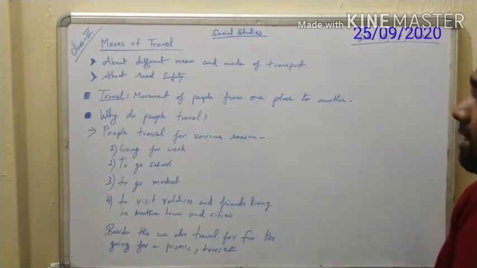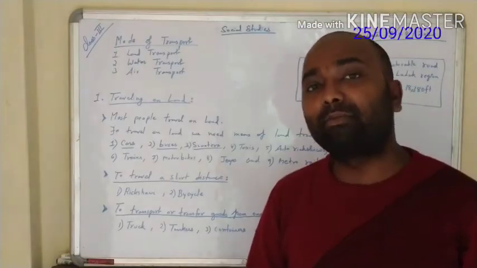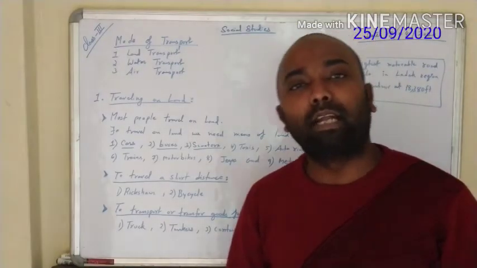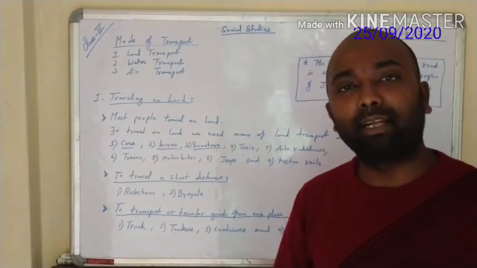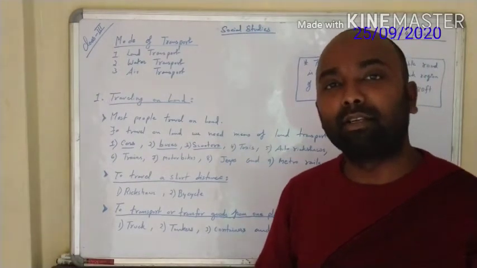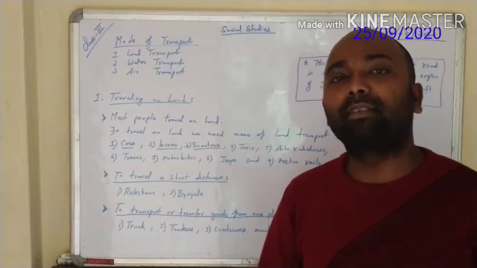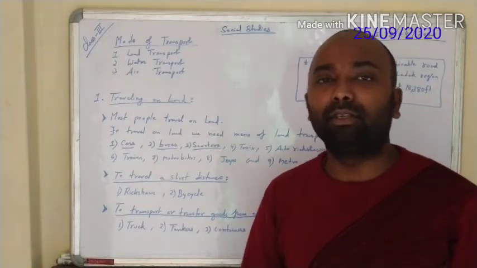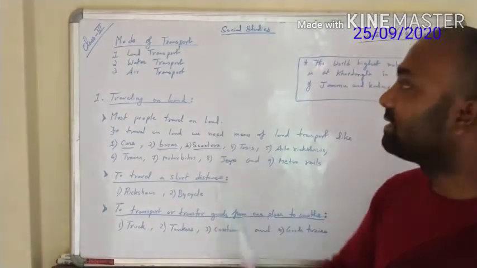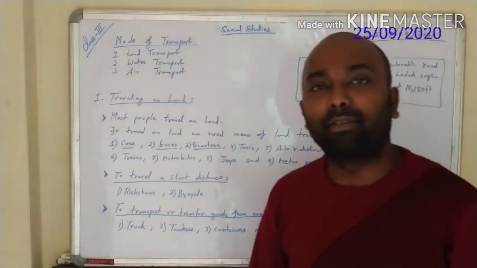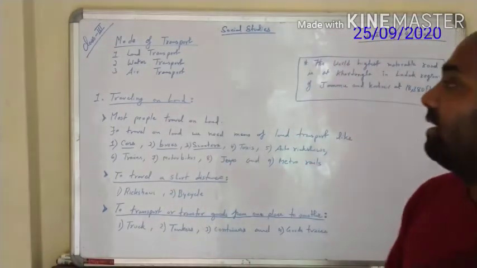Now let us understand another point, students. Now let us understand the three important modes of transport, okay. The first one is land transport, the second one is water transport, and the third one is air transport, okay. So these are the three modes of transport that we are going to discuss. Let us firstly understand land transport, okay, that is traveling on land.